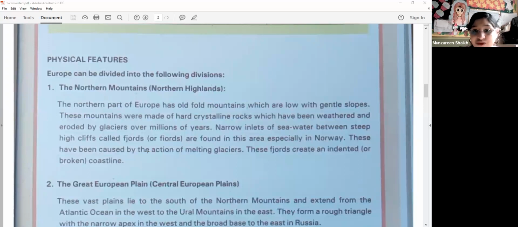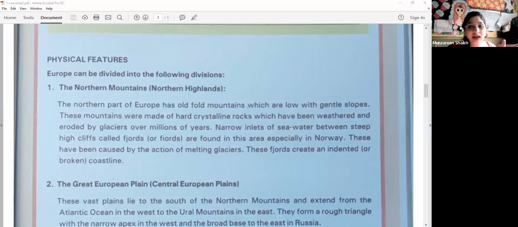Narrow inlets of seawater between steep high cliffs called fjords are found in this area, especially in Norway. These have been caused by the action of melting glaciers. These fjords create an indented or broken coastline.